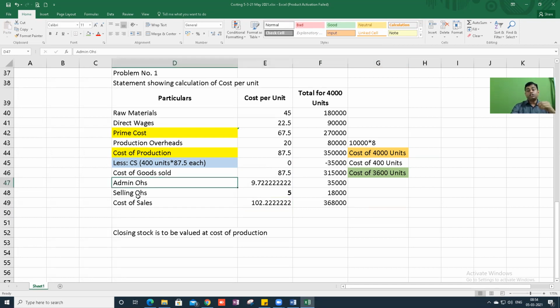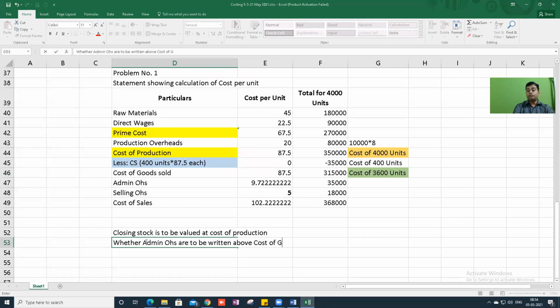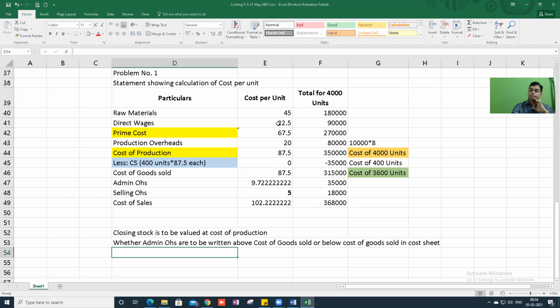Now some students will get a doubt. Sir, administration overheads, shall I include in inventory valuation or not? Whether admin overheads will come above cost of goods sold or below cost of goods sold in the cost sheet. This is the question.